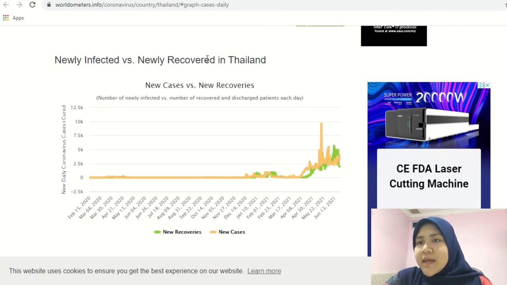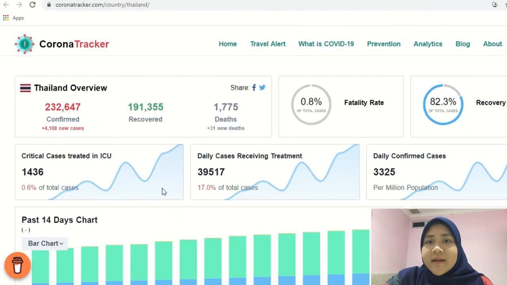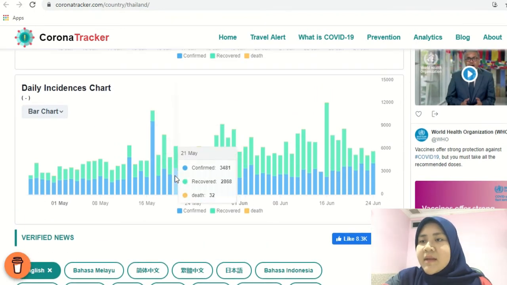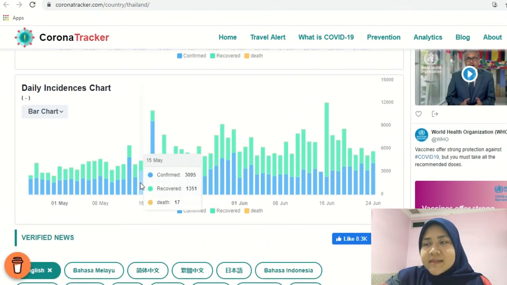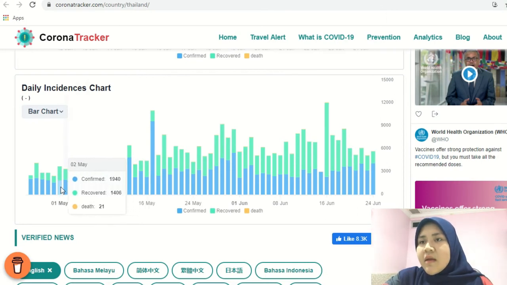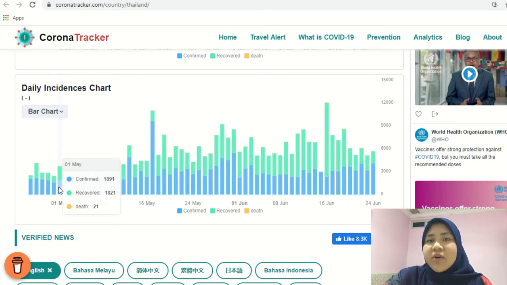For April and May, we get the data in the Corona Tracker because it is easier to refer to a graph that contains all 3 of the daily data we need. As we can see in this graph for 1st May 2021, we know confirmed, recovered and death for that date.